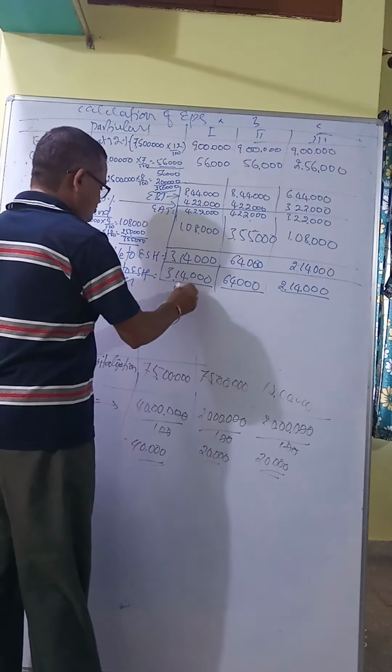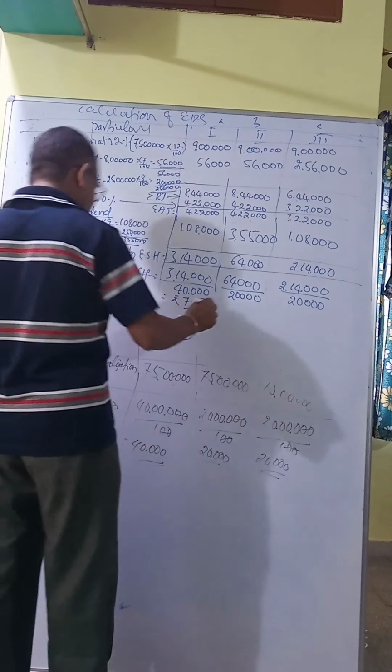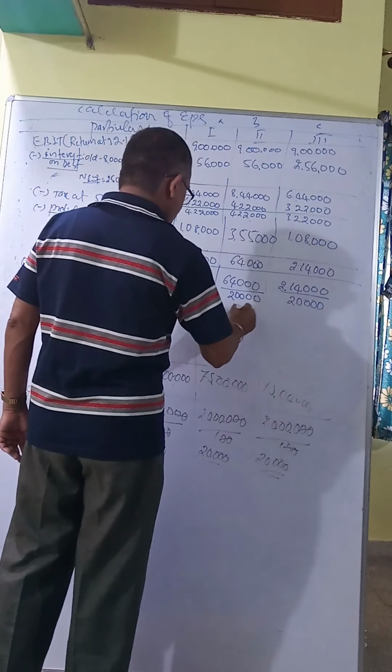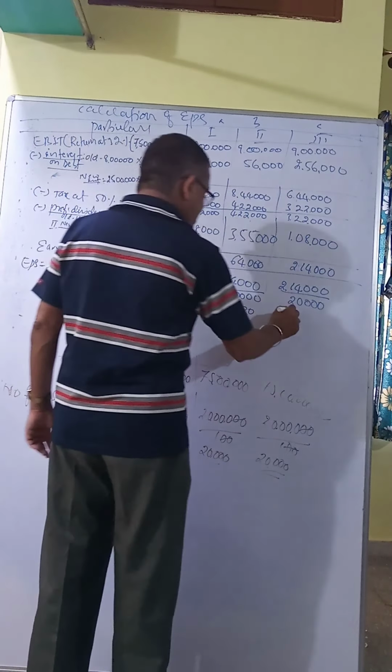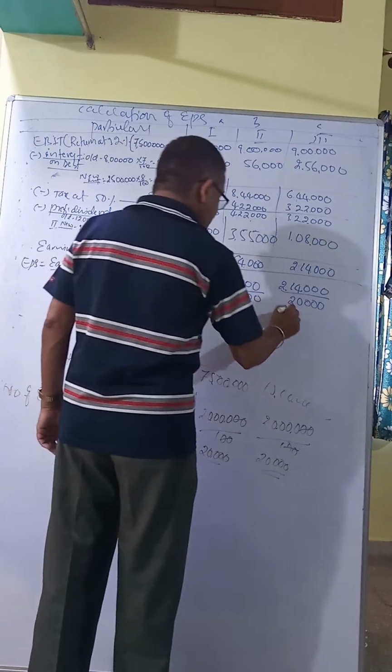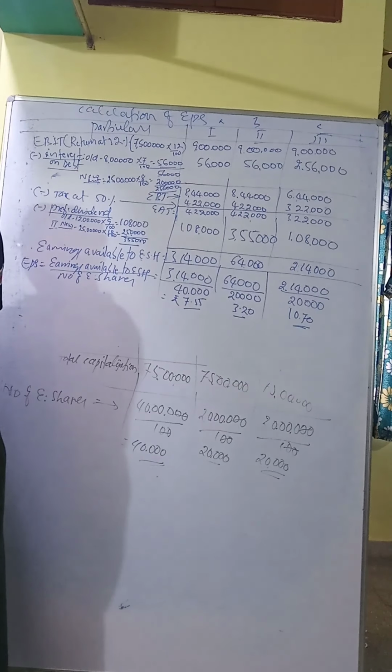7.55, then 3.20, then 10.70, and calculated in paper, not in textbook. In the textbook it is difficult for you people to understand. That's why I calculate separately.